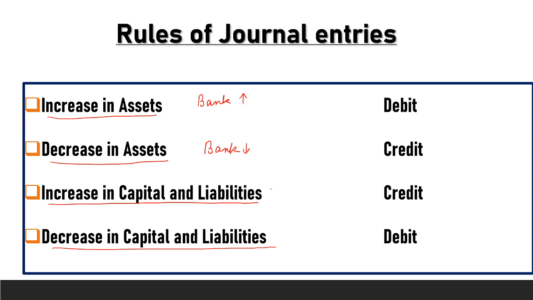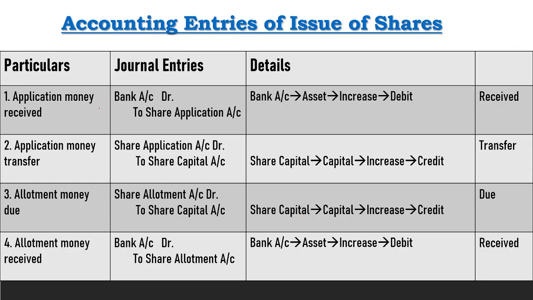So for example, here we take the example of share capital. When any company issues shares, then the share capital is increased. So share capital account is credited, and at the time of forfeiture or cancellation of shares, then share capital account is debited. So these are the rules related with general entries. Now we take one by one all accounting entries related with issue of shares.